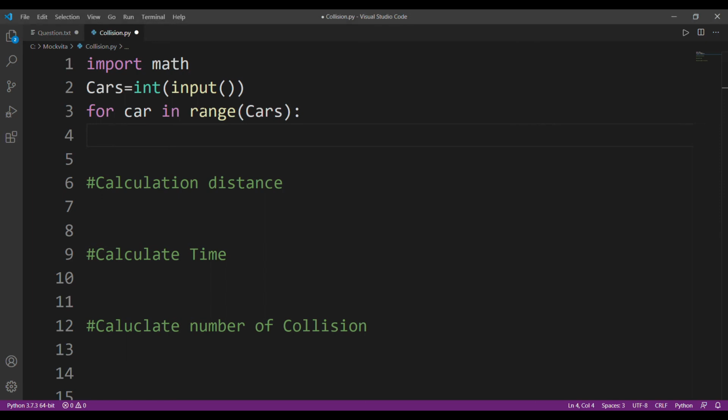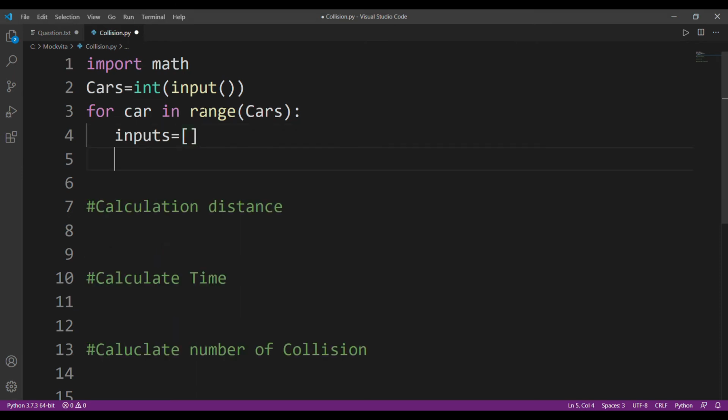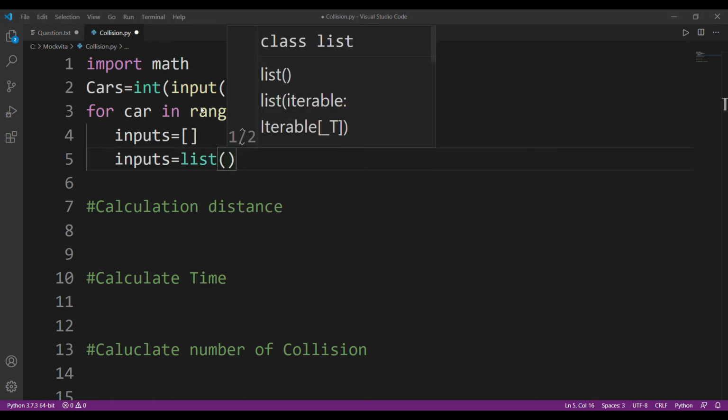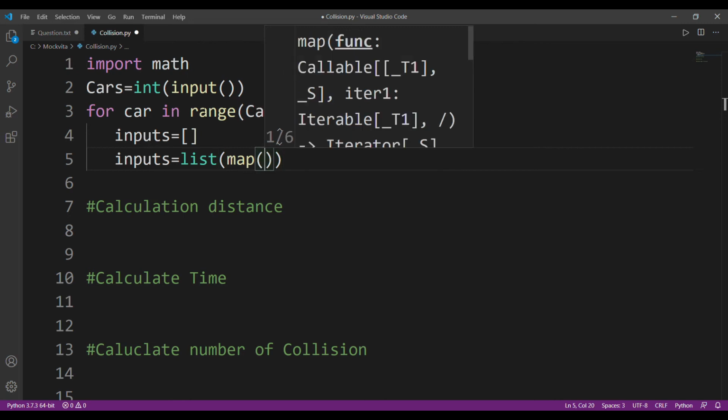Now let's take our inputs. I'll take them in a list. You can take input in this form, because we will be given the number of cars we have, and specifically three values that are x, y, and v.